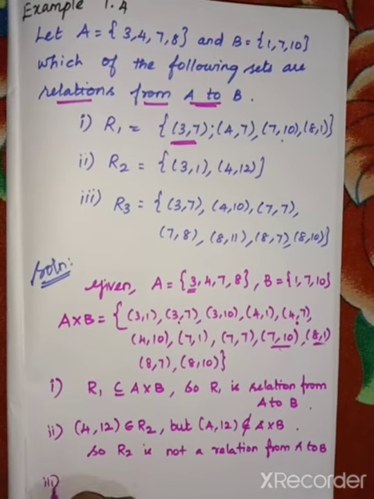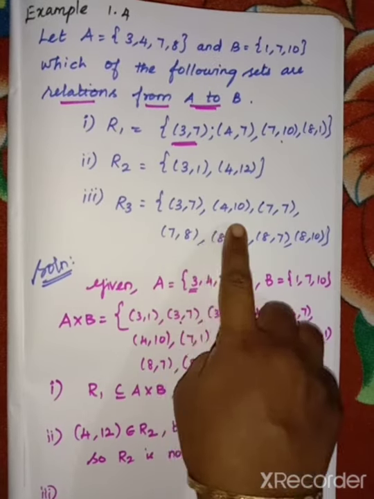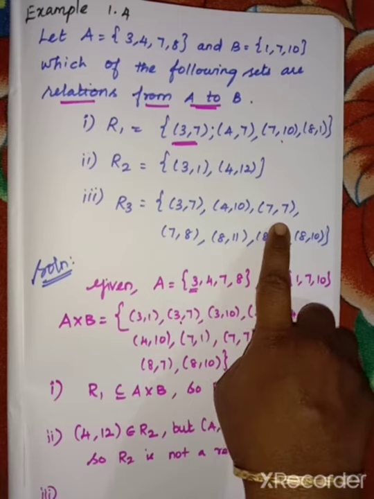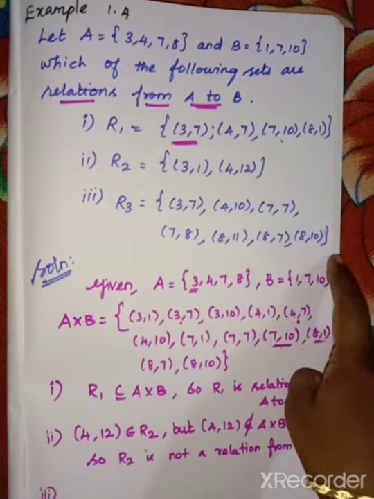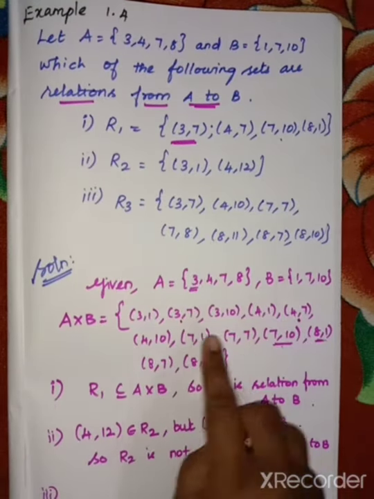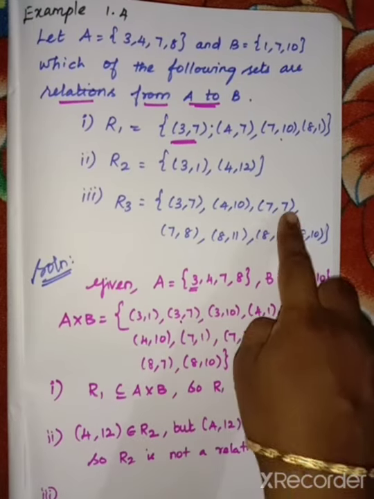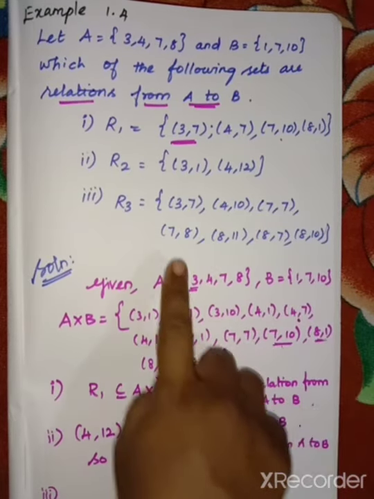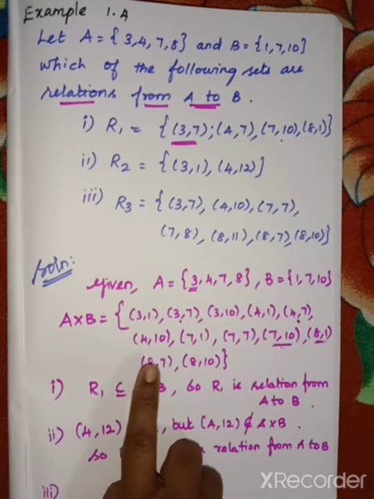Likewise, the third subdivision. Here we have 3, 7; 4, 10; 7, 7; 7, 8; 8, 11; 8, 7; 8, 10. That is the R3 relation. 3, 7 is here. 4, 10 is here. 7, 7 is also here. 7, 8 is not here. Here we have 8, 7.